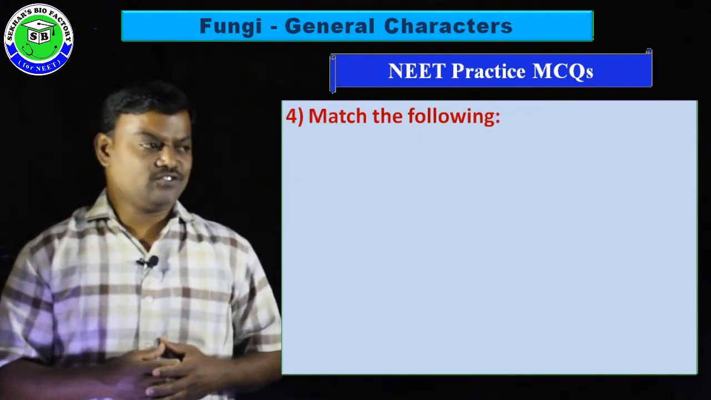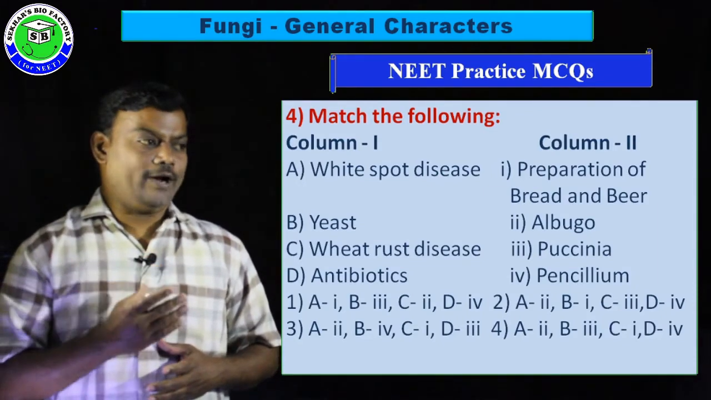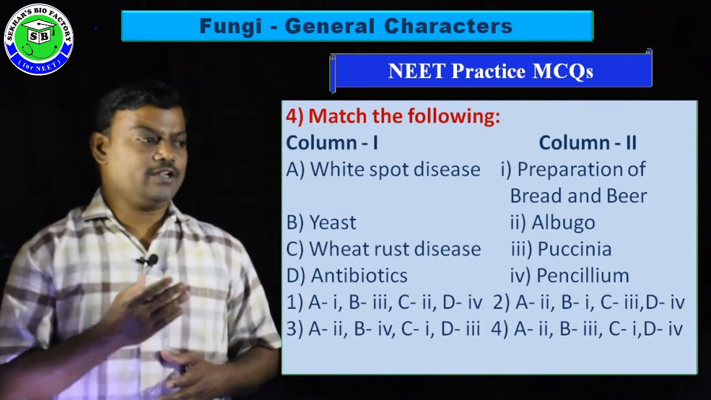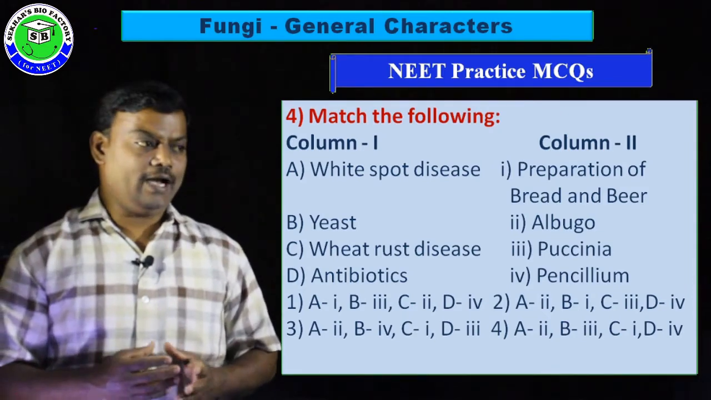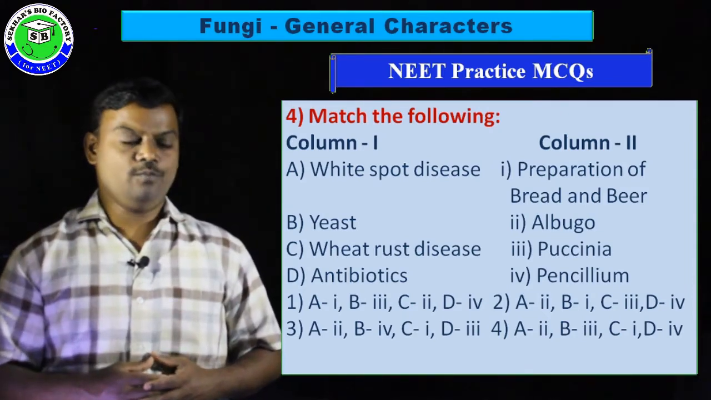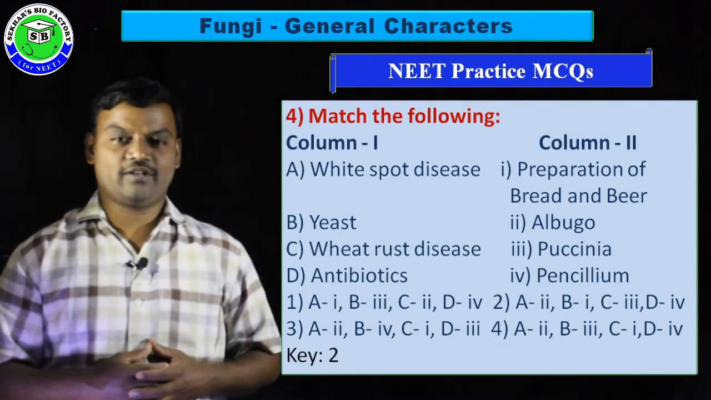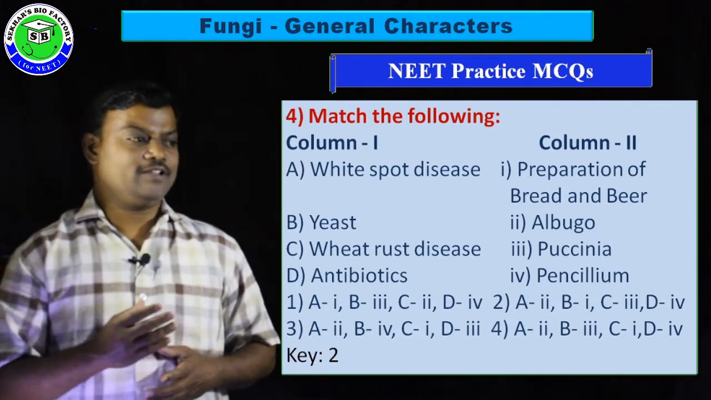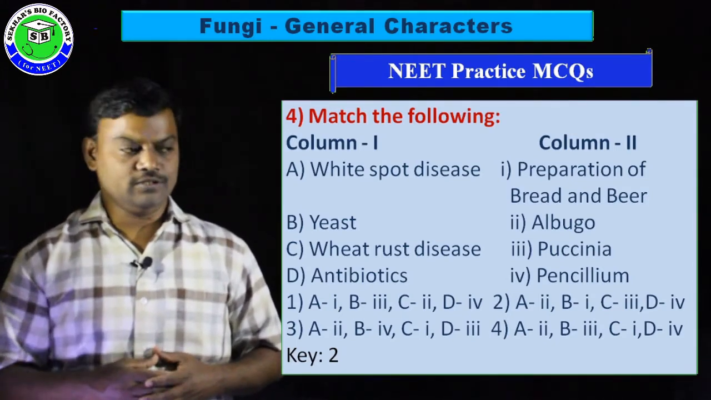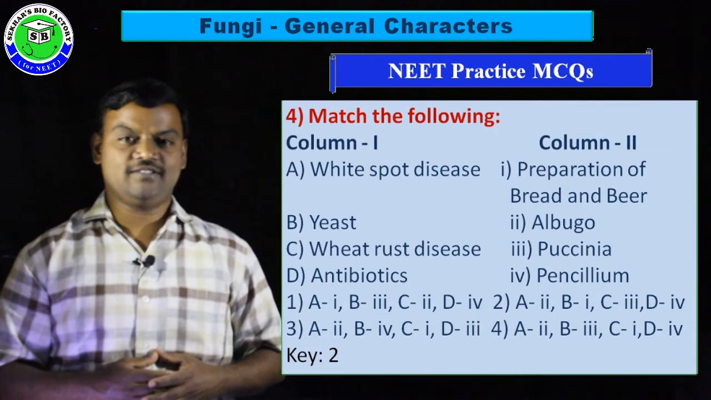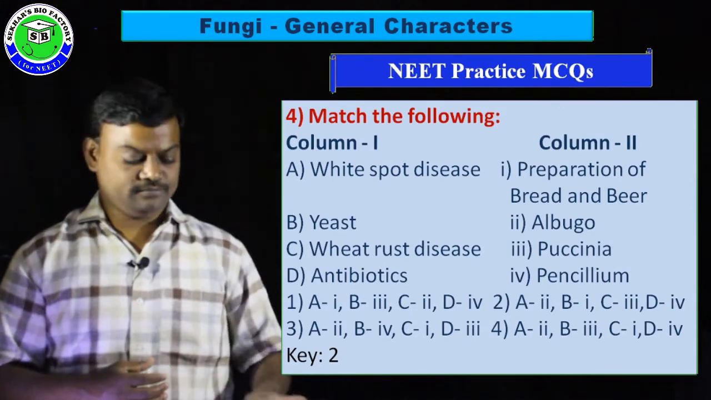Question number 4. Match the following. In column 1, it is given A, white spot disease, B, yeast, C, wheat rust disease, and D, antibiotics. In column 2, preparation of bread and beer, second one is Albugo, third one is Puccinia, and fourth one is Penicillium. The correct answer is the second option, because white spot disease is caused by Albugo, yeast is used in the preparation of bread and beer, wheat rust disease is caused by Puccinia, and antibiotics are obtained from Penicillium.